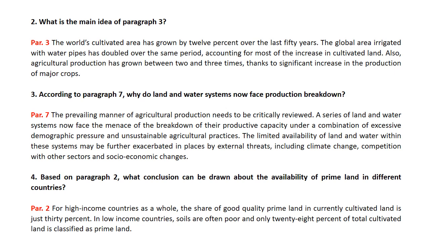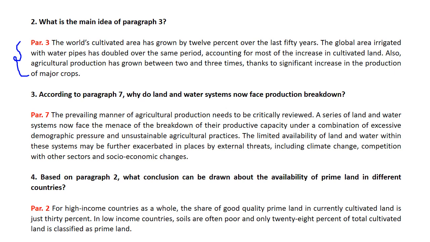Number 2, what is the main idea of paragraph 3? Let's take a look at paragraph 3, displayed here. The world's cultivated area has grown by 12% over the last 50 years. The global area irrigated with water pipes has doubled over the same period, accounting for most of the increase in cultivated land. Also, agricultural production has grown between 2 and 3 times thanks to significant increase in production of major crops. So basically, the main idea in this paragraph is that cultivated land is increasing, and thus the need for water for irrigation.